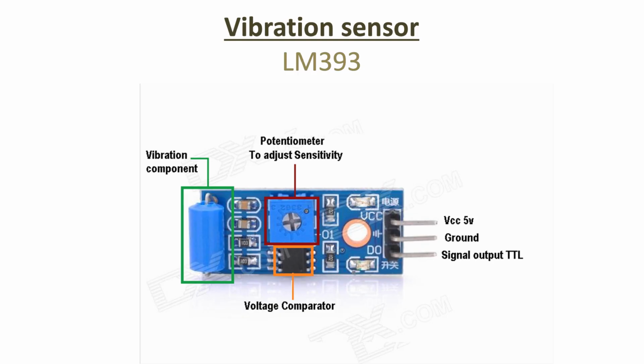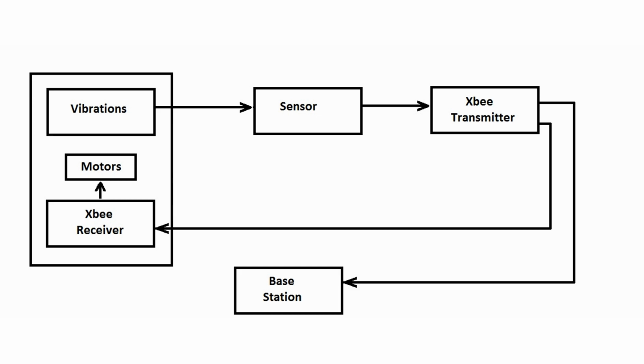The vibration sensor is a device that senses the vibrations and gives the reading according to the vibrations. It consists of 3 pins, VCC, ground and data pin. Also the sensor contains a potentiometer through which its sensitivity can be adjusted. The data pin of this sensor is connected to the MSP, which gives input to the controller. When the input through the data pin is below a threshold level, the MSP sends a command to Zigbee through UART transmission.